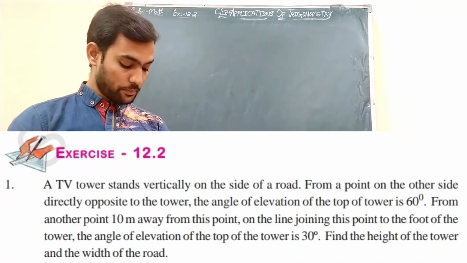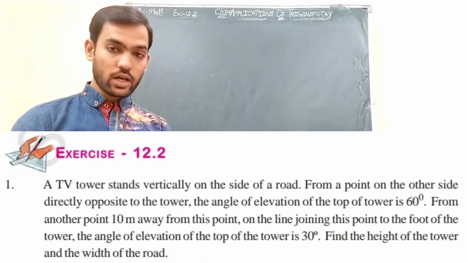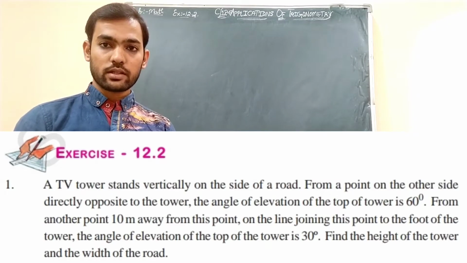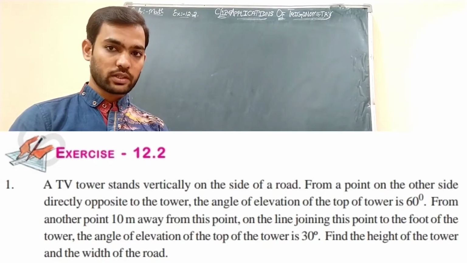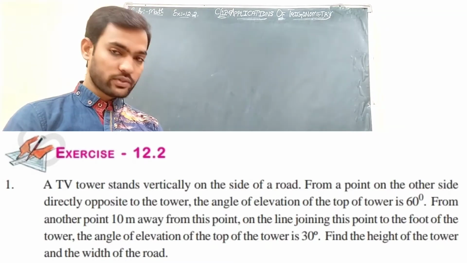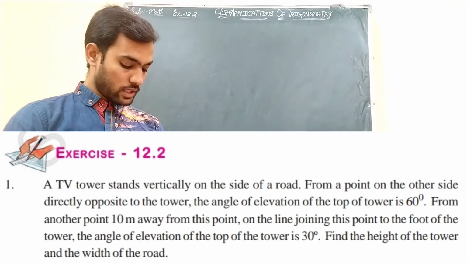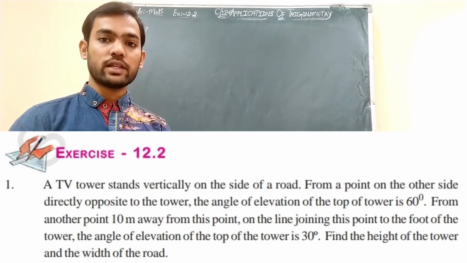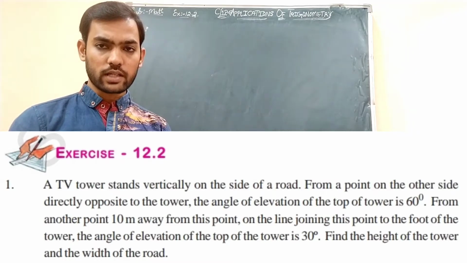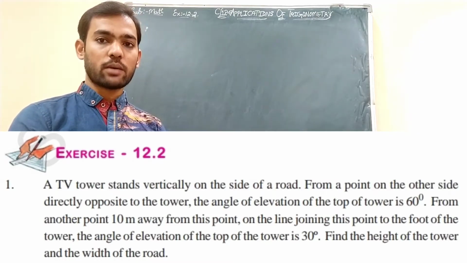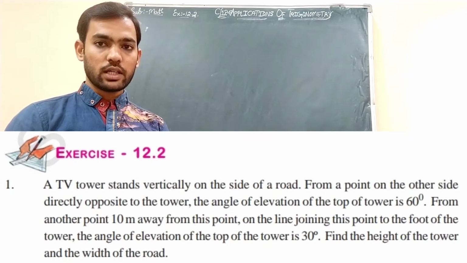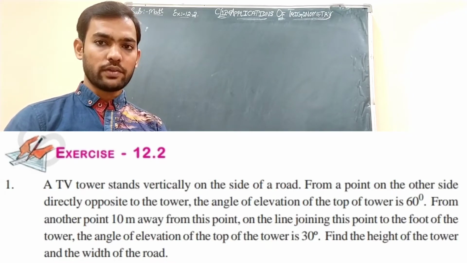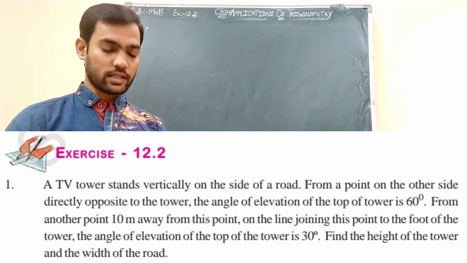The question says that a TV tower stands vertically on the side of a road. There was a road and a TV tower is standing on one side of that road. From a point on the other side of the road, the angle of elevation of the top of the tower is 60 degrees. There is a tower standing on one side and there is a point on the opposite side of the road. When the top of the tower is observed, the angle of elevation is 60 degrees.